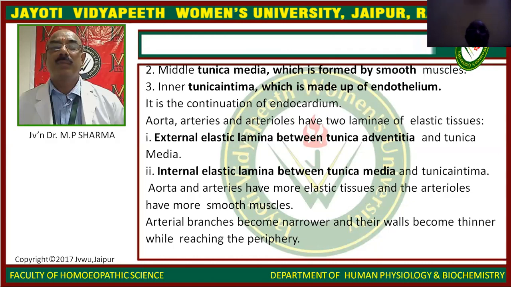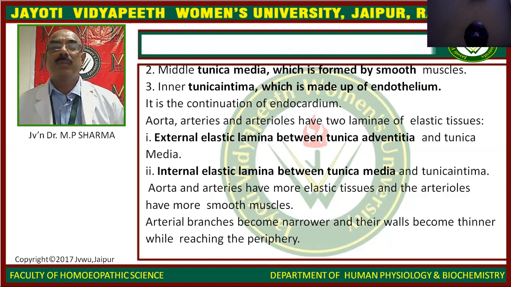Inner tunica intima, which is made up of endothelium, and it is continuous with the endocardium. Aorta, arteries, and arterioles have two laminae of elastic tissue: the external elastic lamina between tunica adventitia and tunica media.